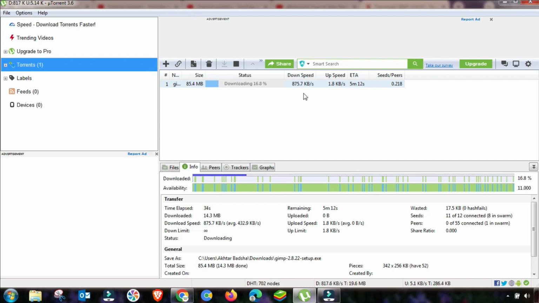So first of all, you have to check if there is any torrent file that is seeding or completed. Then you have to stop it or remove it from your download list, and then you can start downloading a new file, or resume your downloading. Your download speed will be increased.